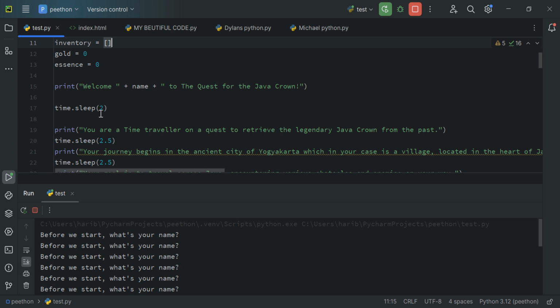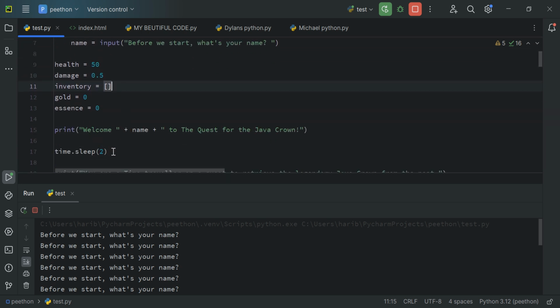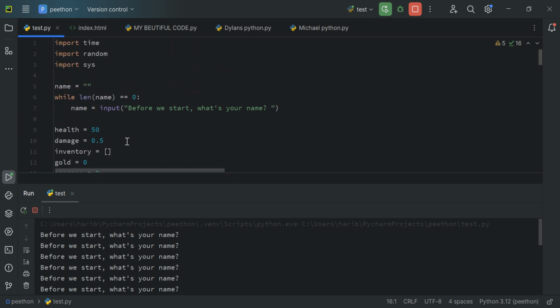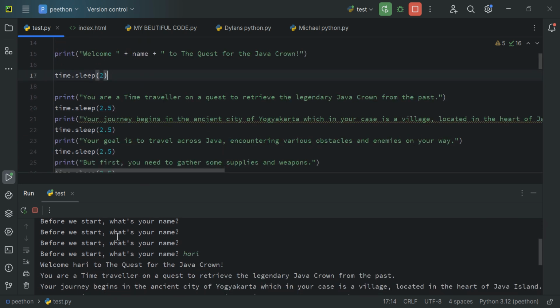Time.sleep is 2. Now, import time is the one that can make this thing happen. If I wrote time.sleep is 2, without the import time, then it wouldn't happen. This thing practically makes it so that there's a 2-second delay in every single thing.